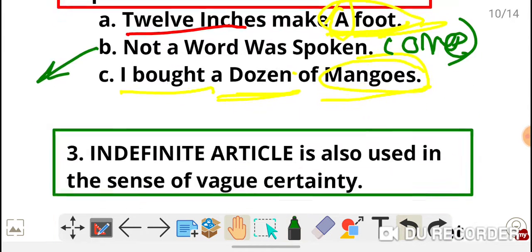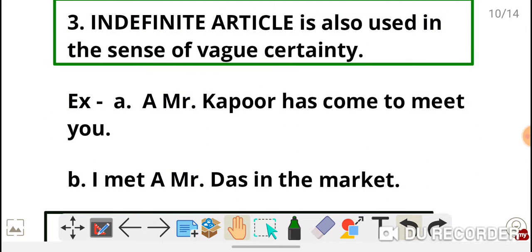Next, very important: indefinite article is also used in the sense of vague certainty. Suppose your father has a friend, Mr. Kapoor, with whom you are not familiar.